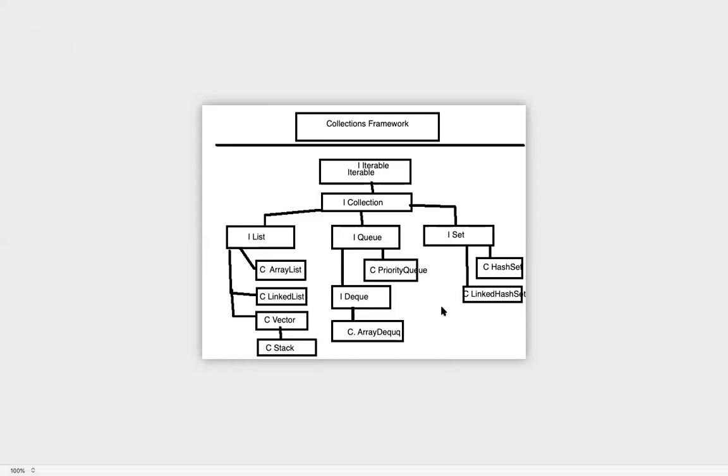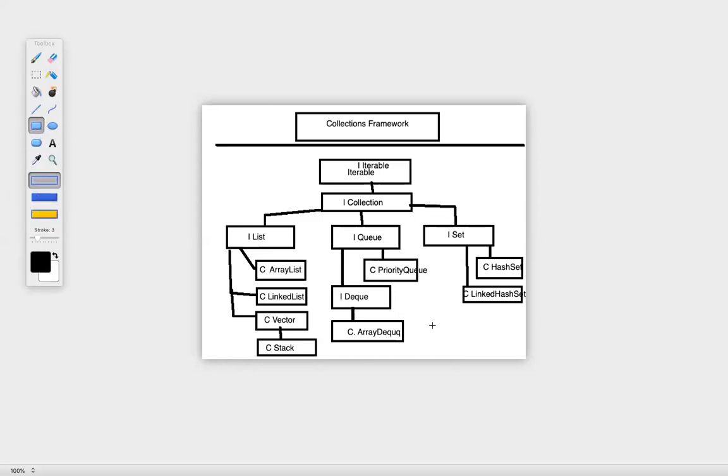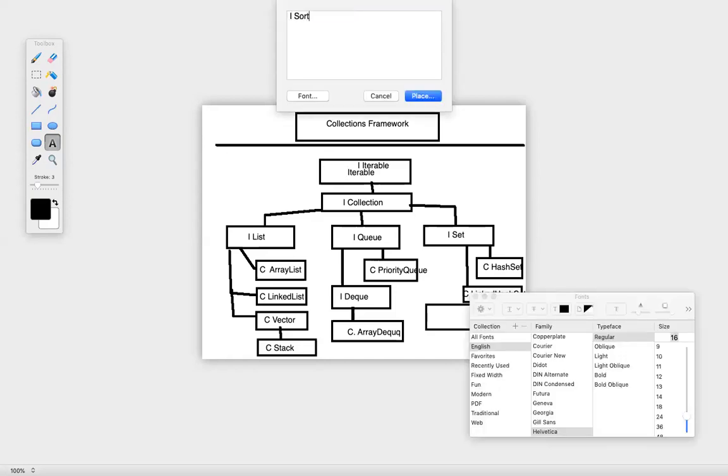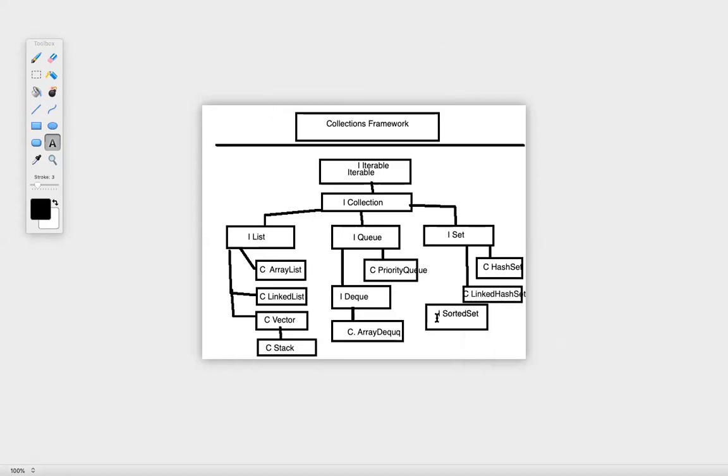Now, there's one more thing within set. We also have an interface called sorted set. This is again an interface. And who is implementing this particular interface? Tree set.